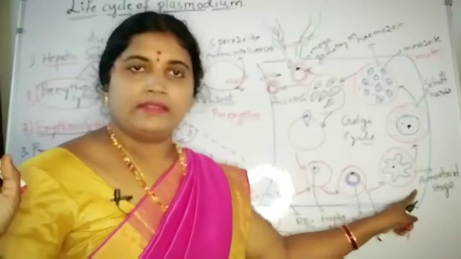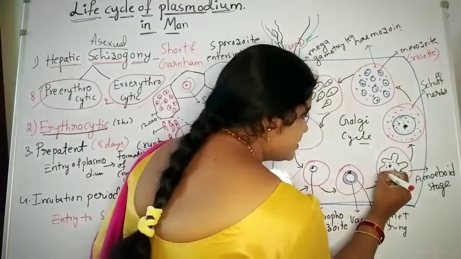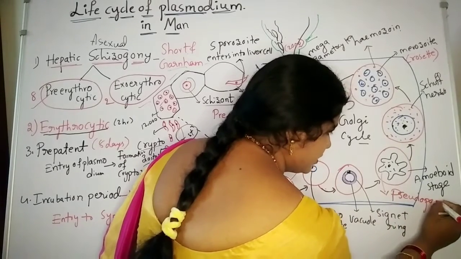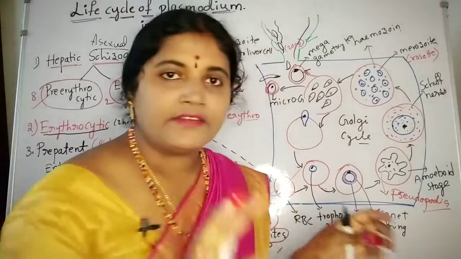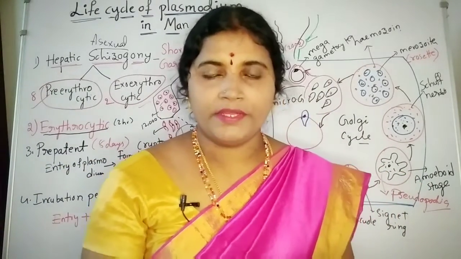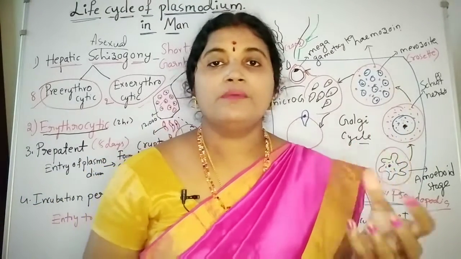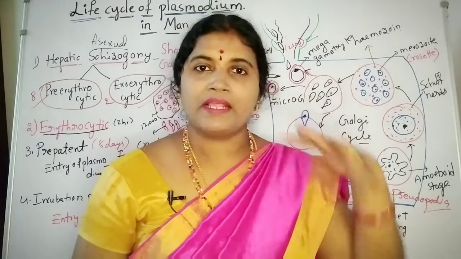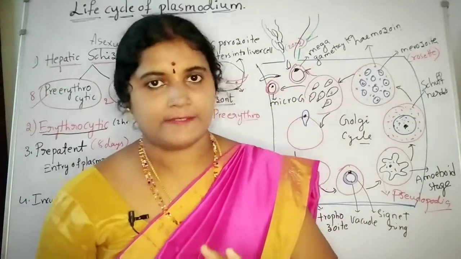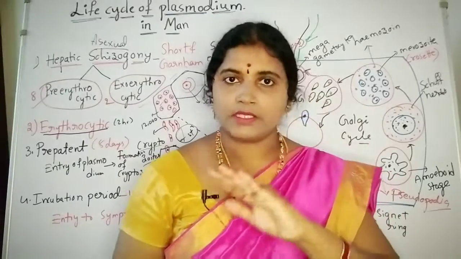After that it attains the amoeboid stage. Amoeboid stage means forming pseudopodial structures, and here again it feeds on the contents of the RBC. The RBC contains hemoglobin and also plasma. So here it is going to eat the hemoglobin contents, and it also breaks the hemoglobin into heme particles and globin particles.